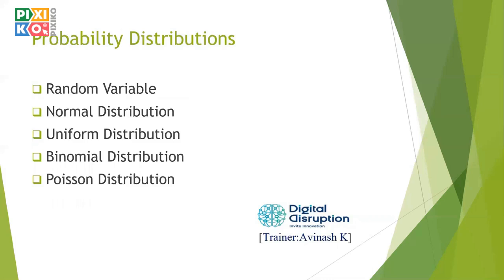Followed by the probability distributions. As the entire aspect of machine learning has the backbone of mathematics, we will try to understand how the normal, uniform and binomial distributions have a huge coverage in machine learning. We will try to understand how the Poisson distribution ensures our algorithm runs in a more efficient and faster way.